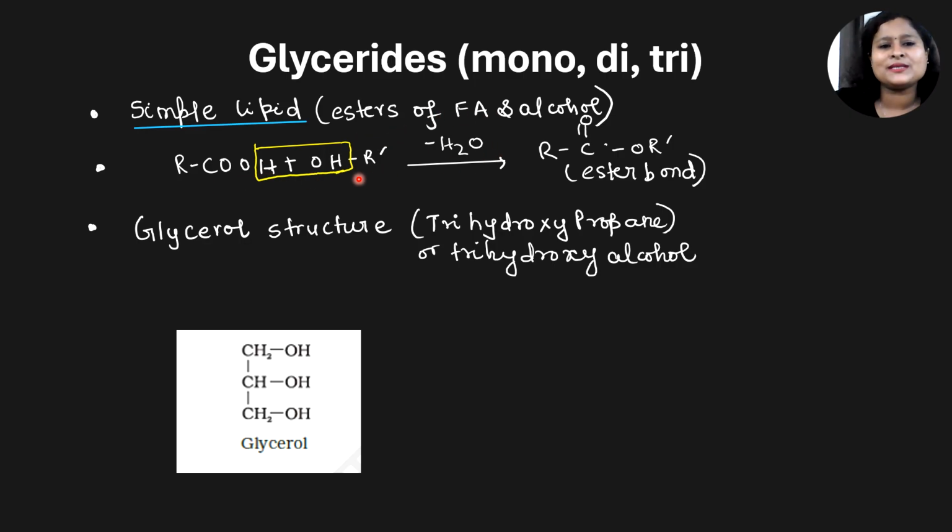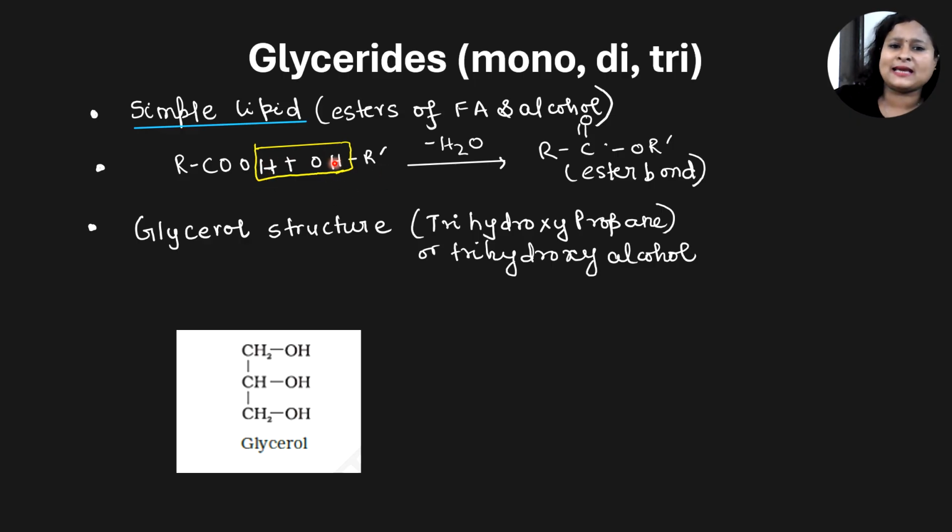So what happens here? Let's look at the reaction. Fatty acid is nothing but RCOOH and alcohol is nothing but R-OH. Now one water molecule is released: the acid will lose the OH and the alcohol will lose its proton.